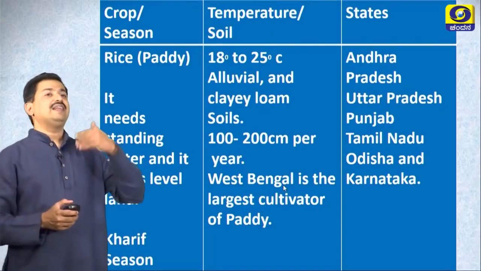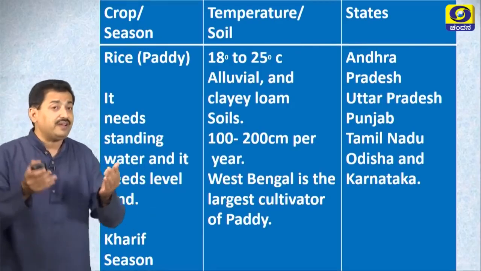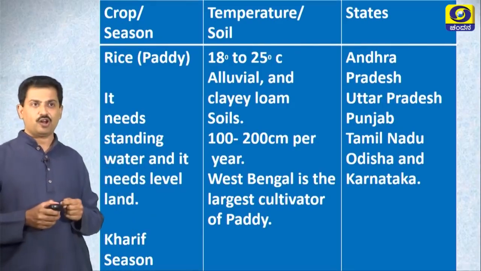For example, watermelon, cucumber, oil seeds, vegetables, pulses are grown in zaid crop season. Dear students, let us know about different types of crops and the geographical requirements to cultivate these crops.